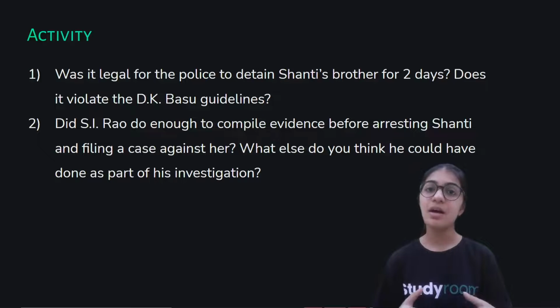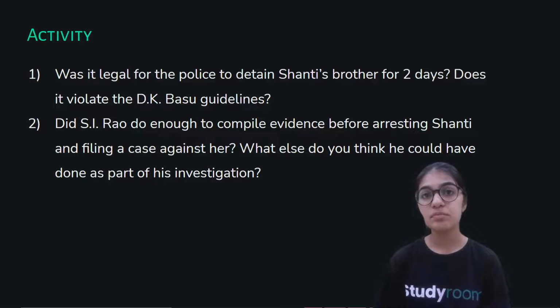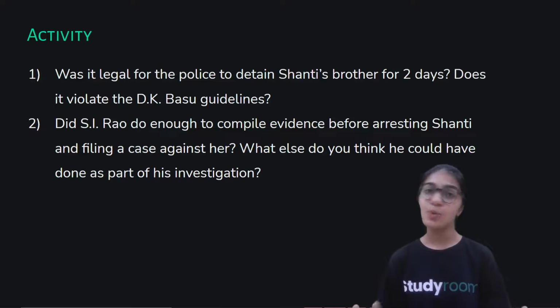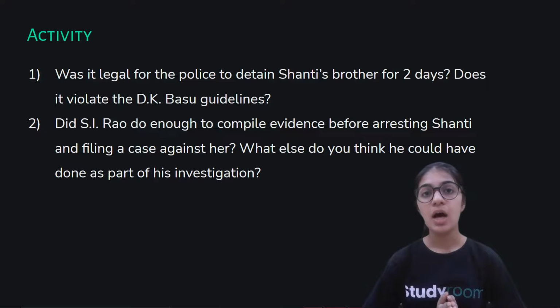So in this entire investigation, SI Rao would have been more clear as to whether the accused person is guilty or not. But SI Rao just arrested Shanti on the basis of what Mr. and Mrs. Shinde told him. So this was completely wrong, and he did not do his homework properly. He did not do the investigation properly. He just directly arrested and filed the FIR against her with the reference of what Mr. and Mrs. Shinde told SI Rao. So this was completely wrong.